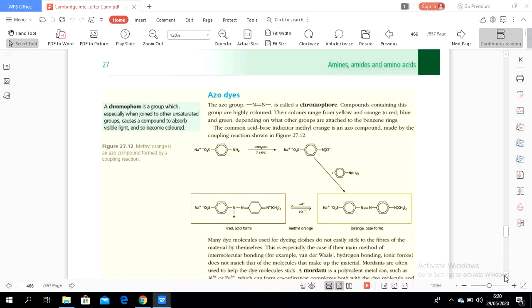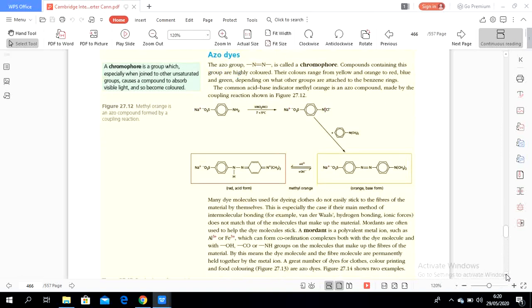Many dye molecules used for dyeing clothes do not easily stick to the fibers of the materials by themselves. This is especially the case if their main methods of intermolecular bonding, for example van der Waals, hydrogen bonding and ionic forces, do not match that of the molecules that make up the material. Mordants are often used to help the dye molecules stick.